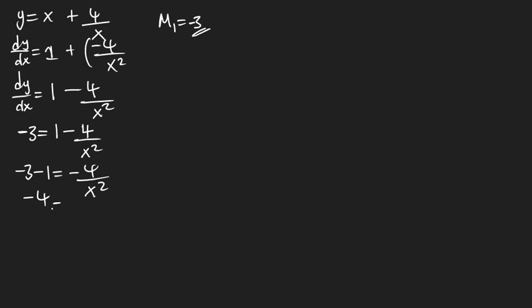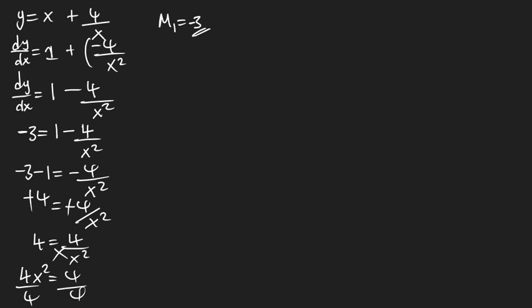Minus 4 is equal to minus 4 over x to the 2. This and this will cancel. Then you're going to have 4 is equal to 4 over x to the 2. You cross multiply. This is going to be 4 to the power 2 is equal to 4 over 4, so that our x is equal to 1. So we are going to have a point 1, comma.